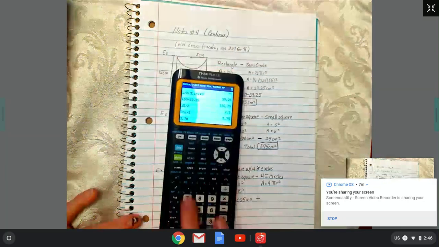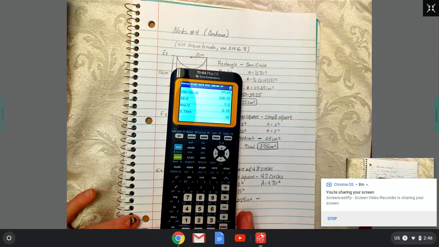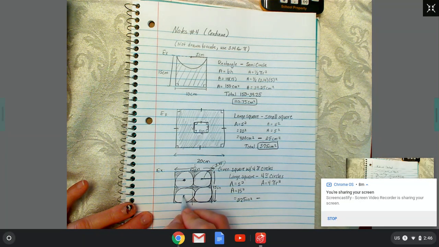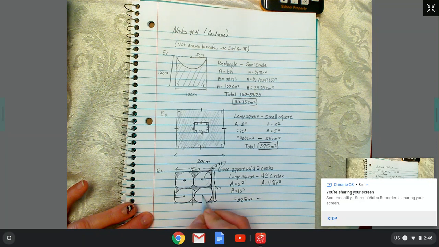If I do 3.75 times 4, I get back the original 15. So once again, to find the radius, I took half of 15 for this circle, which is 7.5, then I took half of it, which is 3.75. That's what the radius represents for each of these circles. Each one has a radius of 3.75.